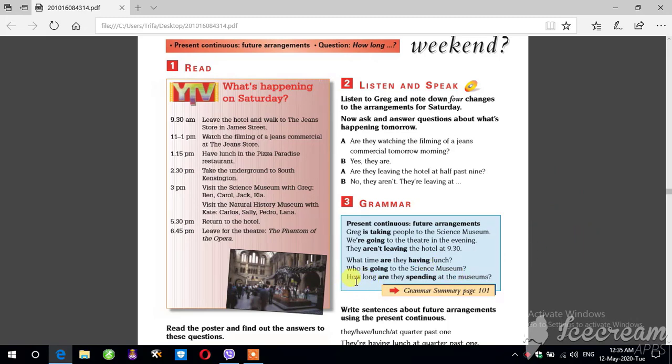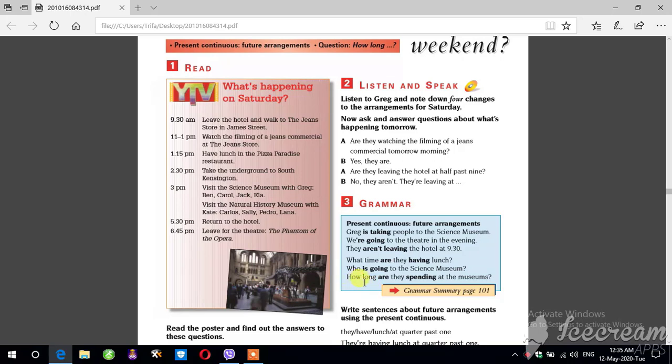So we have to remember the words how long. If we ask about the duration that they want to spend in a place, we ask by how long.